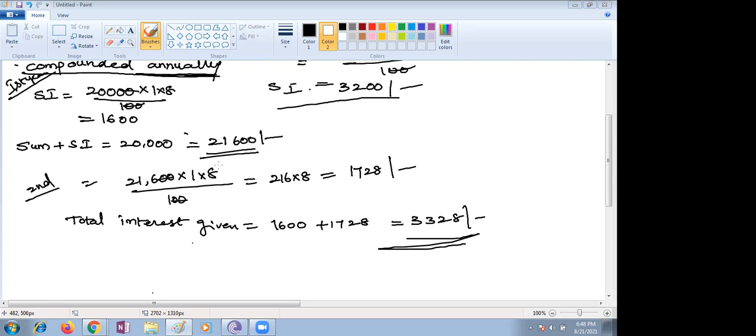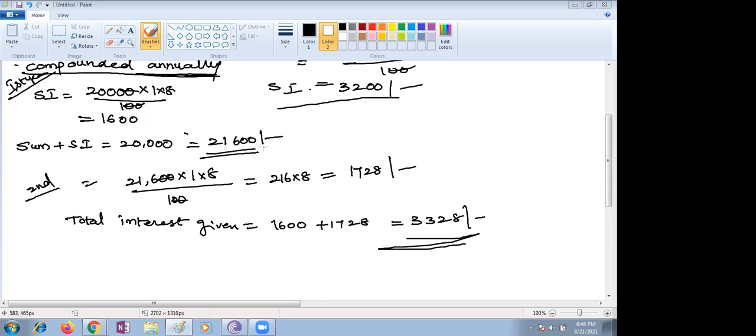Children, suppose only 1 or 2 years is given, we do it like that. Suppose compounded annually is given, we calculate 1 year at a time. Suppose compounded half yearly, you have to do it 4 times for 2 years.